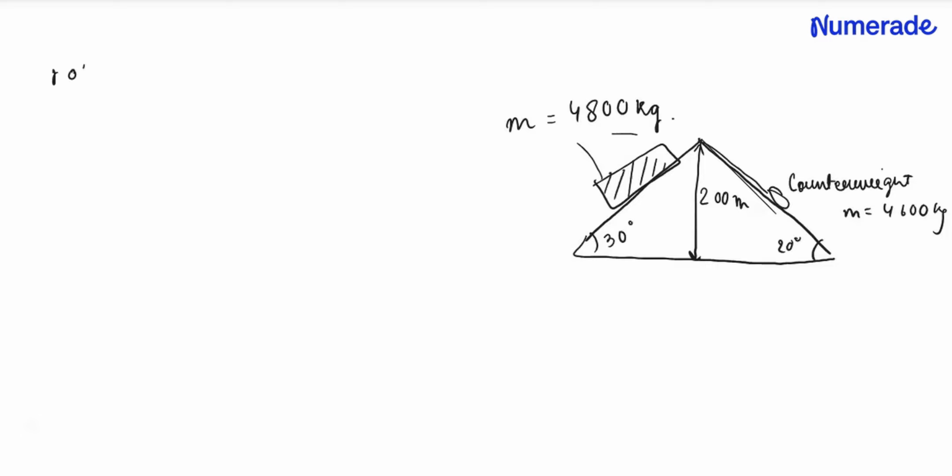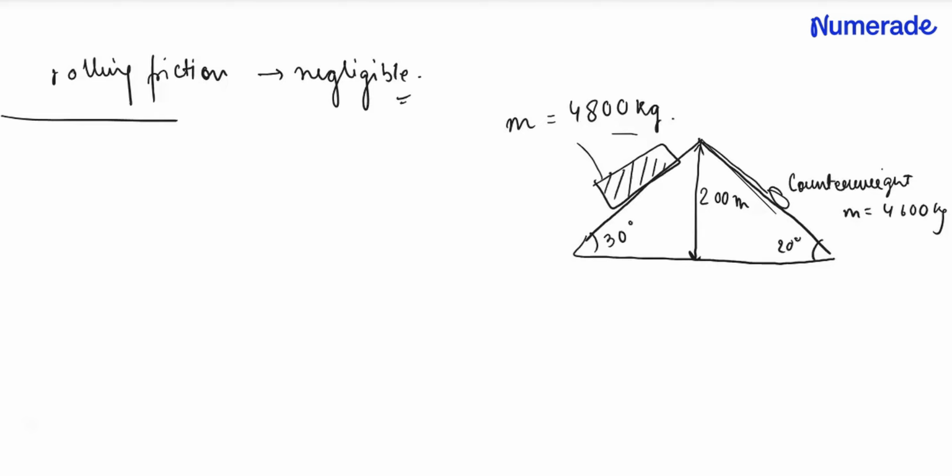This is the mass. Now we are given that rolling friction of both the cable car and counterweight are negligible. So we do not need to consider those, and we need to find out the braking force.